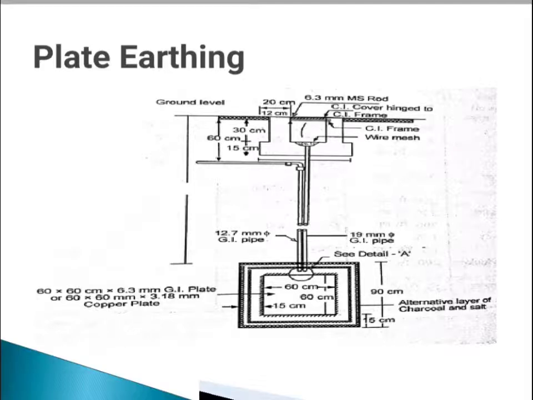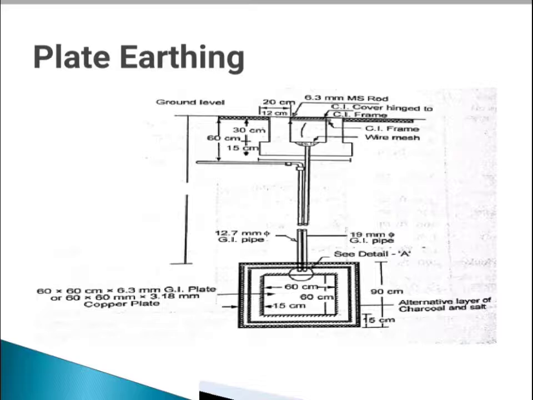In the plate earthing system, a plate made up of either copper with dimensions of 60 centimeter by 60 centimeter by 3.18 mm, or galvanized iron of dimensions 60 centimeter by 60 centimeter by 6.35 mm, is buried vertically in the earth, which should not be less than 3 meter from the ground level.